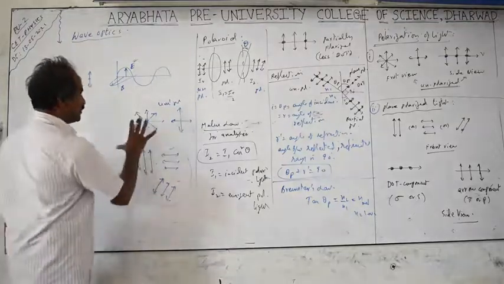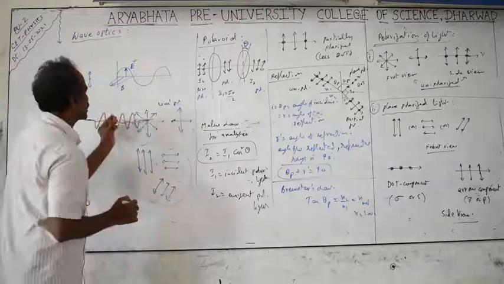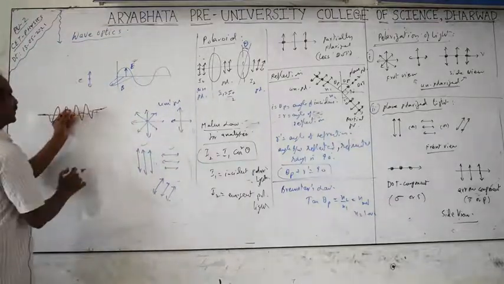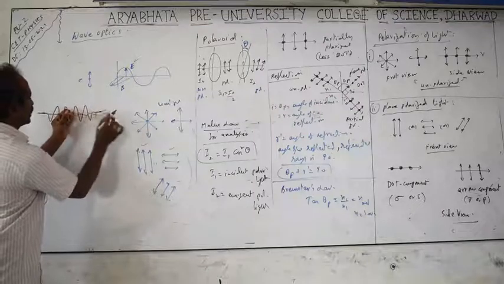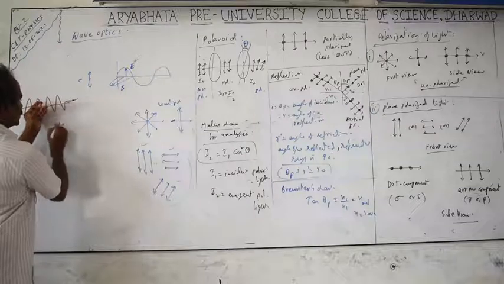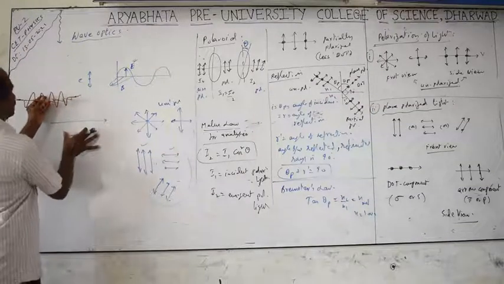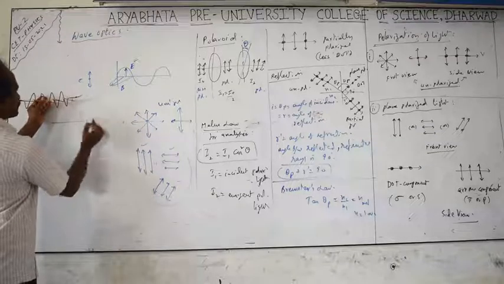This is when you are seeing the light coming towards you, unpolarized light, polarized light. But if you see from the side, how does it look? If you see the waves from the side, what you see is the light waves going in the forward direction. You are seeing up and down waves here. This is amplitude, this is also amplitude. So if the wave is going towards the right side, this is a front view, this is a side view. When seeing from the side view, this is the direction of propagation of the light.